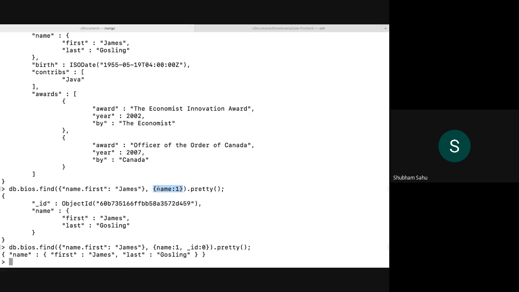If I'm only projecting on name, name and ID come, but if I don't want underscore ID, I set its value to 0.